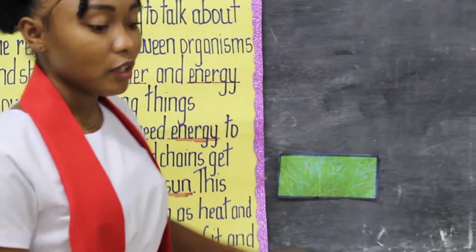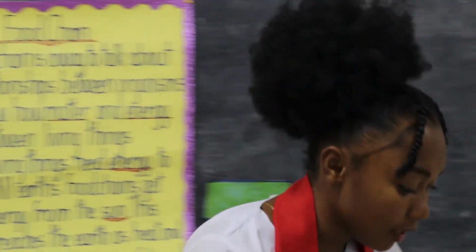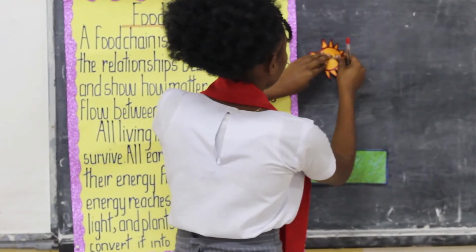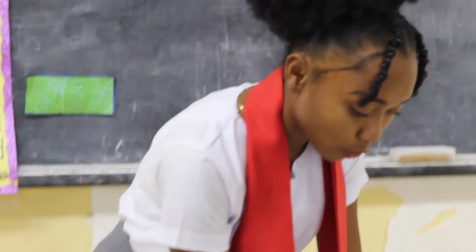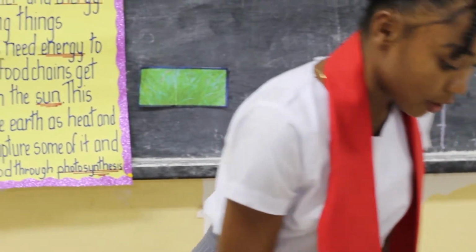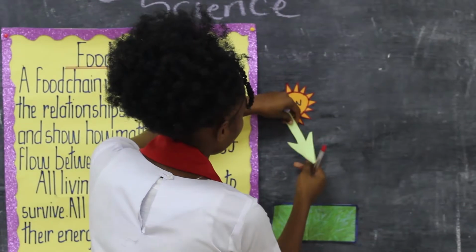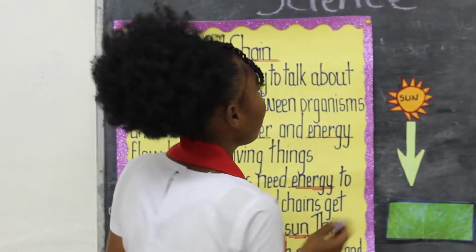Now, where do you think this grass gets its energy from? Very good, the sun. So we're going to put the sun on top, and we're going to put an arrow pointing towards the grass. Everybody can see it, right? Good. So we would write food chain on top of it.